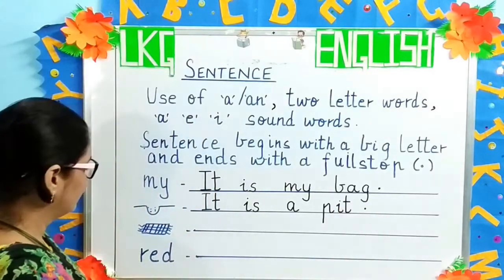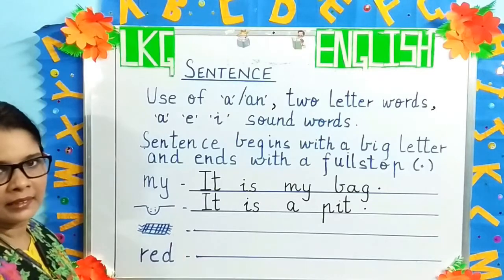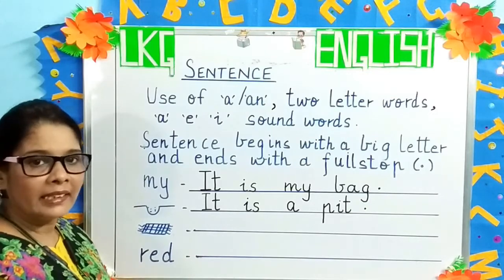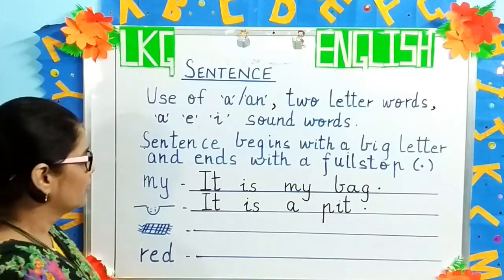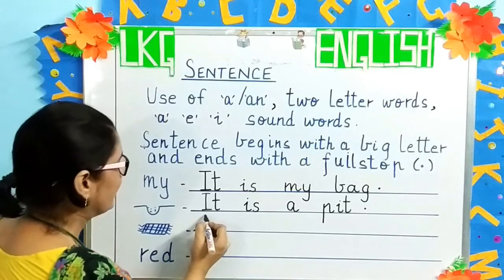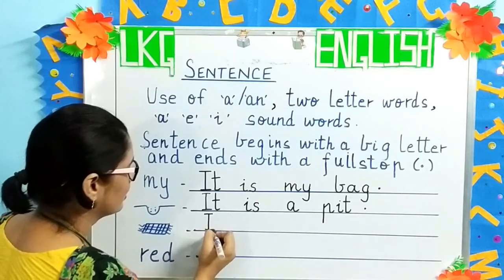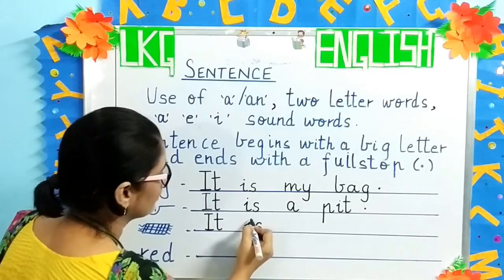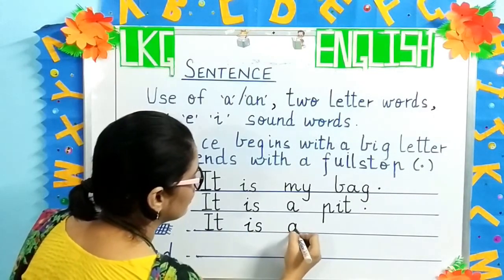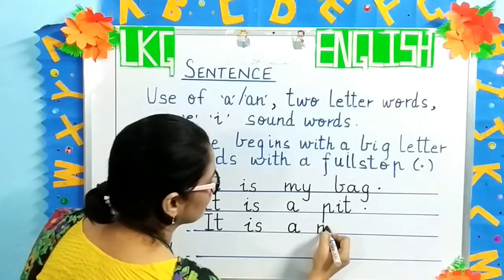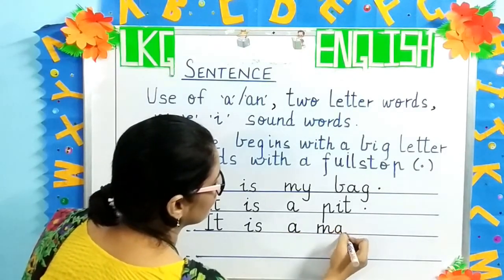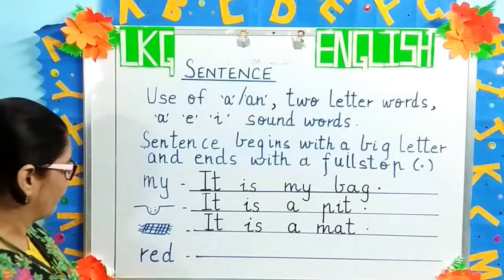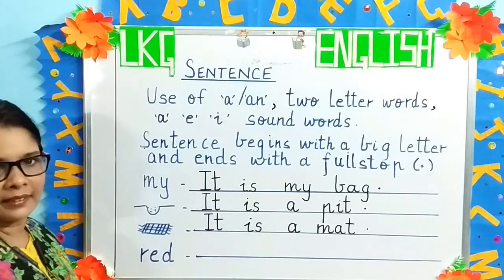Understood, children? The next one is mat. We can write it is a mat. The cat is on the mat. Now we'll write a small sentence. So we'll write it is a mat. And the full stop.